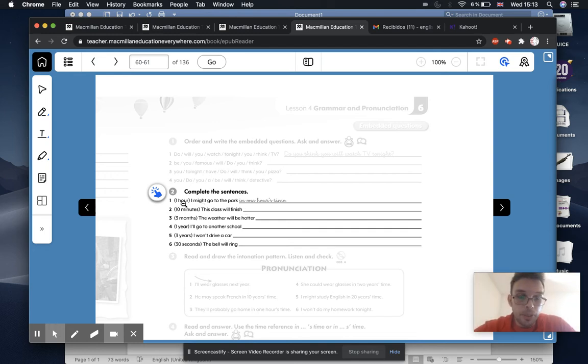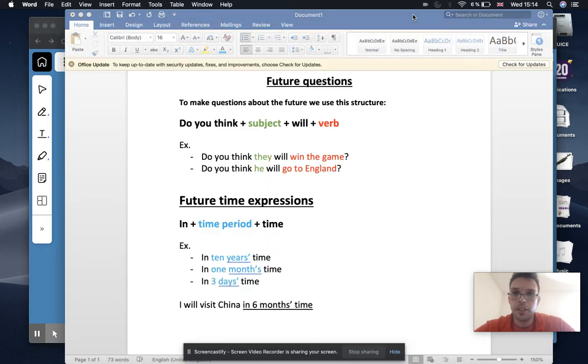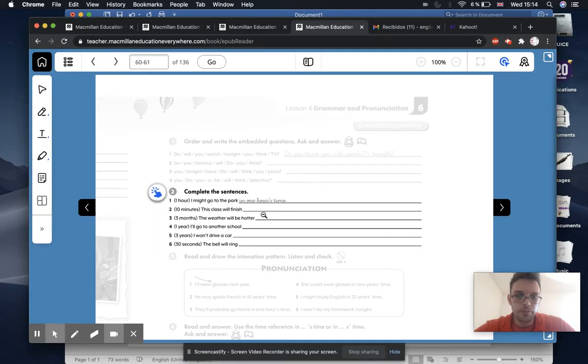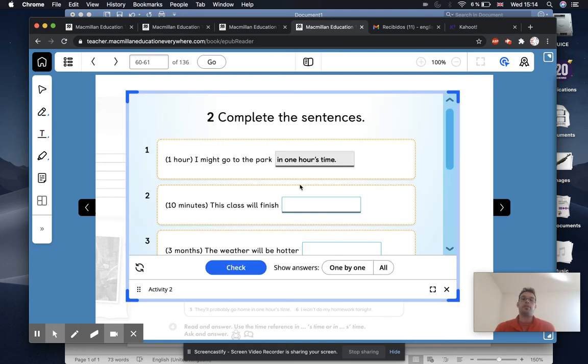So you see in the example, it says 1 hour, right? And we have the phrase, I might go to the park. And then we just make the time expression in 1 hour's time. Just like in the notebook, in 1 hour's time. And because it's 1 hour, we put the apostrophe before the S. Okay, so let's have a look at the others.